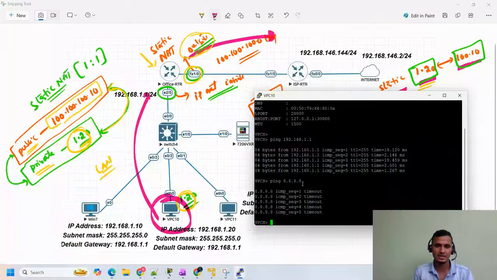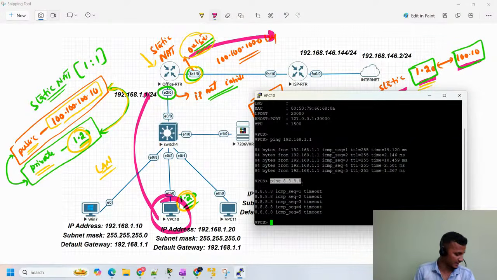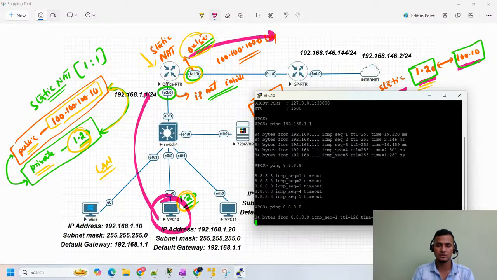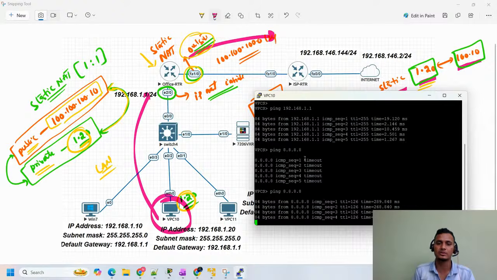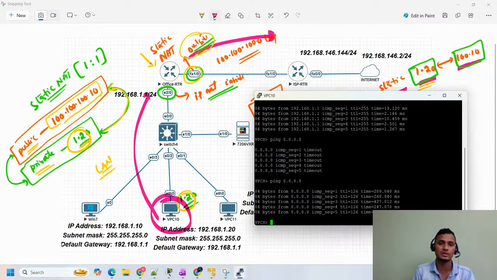So this is VPC 10, right? Earlier when we tried to ping 8.8.8.8, it was not reachable. Now see here, up arrow, just hit enter. Now we are able to reach the internet. This is the difference. I told you clearly, without NAT, your user will not be able to reach the internet.